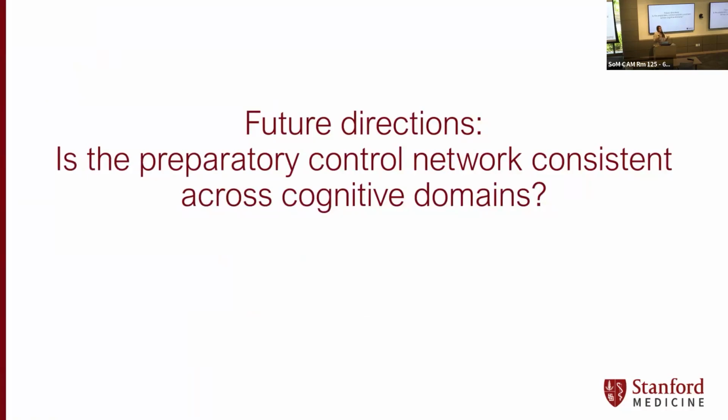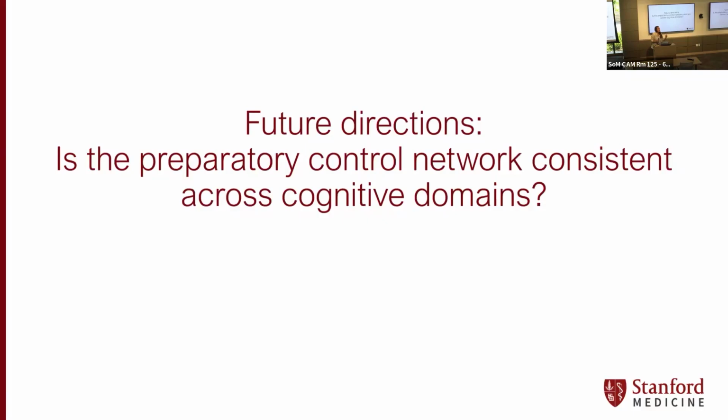Another direction that we're really interested in going in the future is to ask the question: is the preparatory control network consistent regardless of the cognitive domain engaged? Because all of the data we've shown so far has been from this temporal expectancy task, which you might argue is quite simple, and the cognitive tasks that you engage in every day are a little more complex than that. So we wondered, is it the same preparatory control network that predicts favorable performance regardless of the cognitive load, its type, or its degree, which is somewhat of a crazy idea or a little bit heretical.